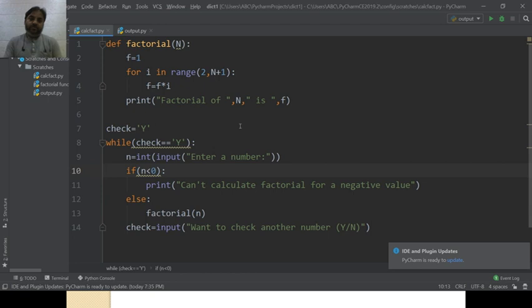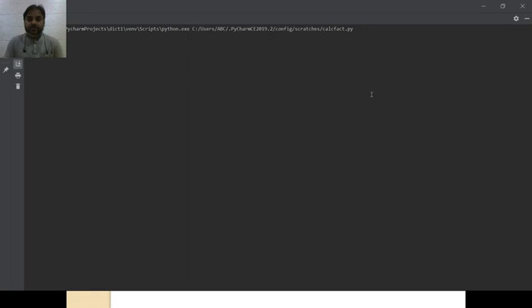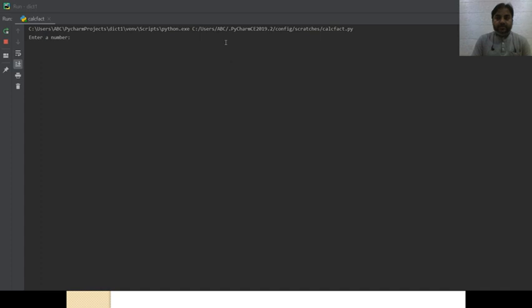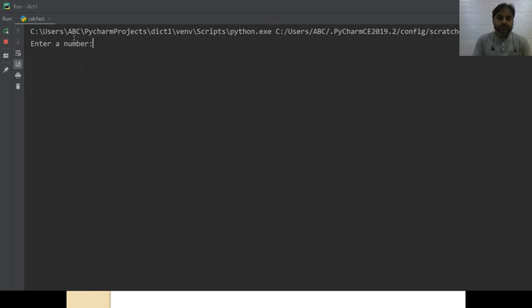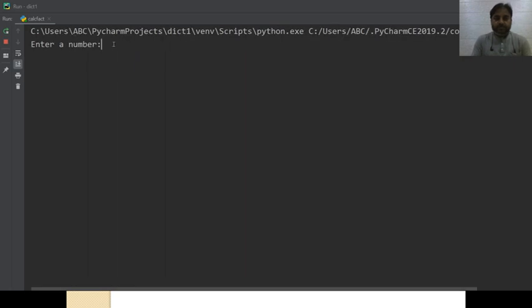Now let us have a look at the output of this, how the output is looking. Here you can see it says enter a number. I am giving a number, say 5. You can see the factorial of 5 is 120, and it is asking want to check another. My input is y again, yes, I want to check another number.